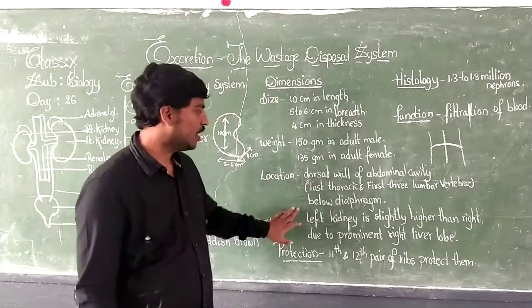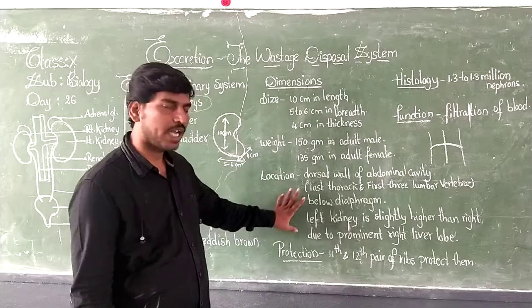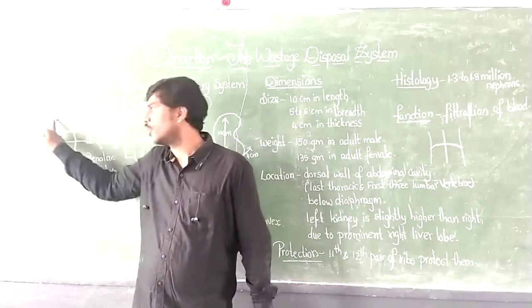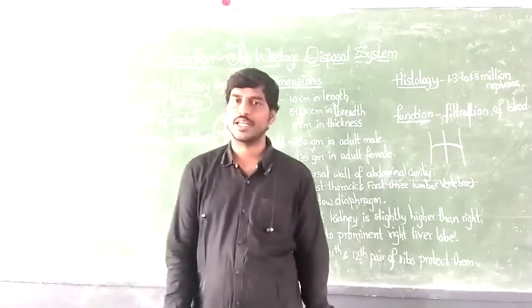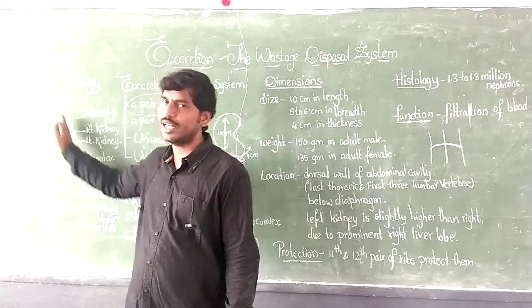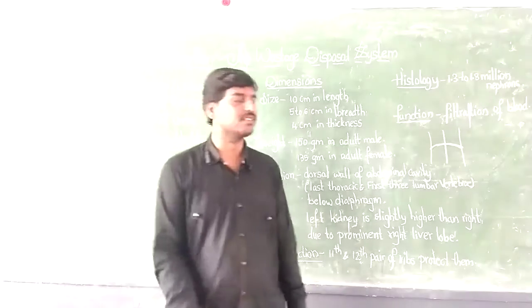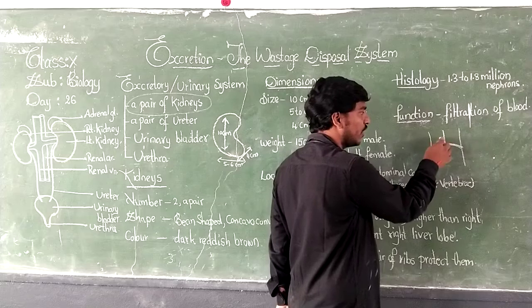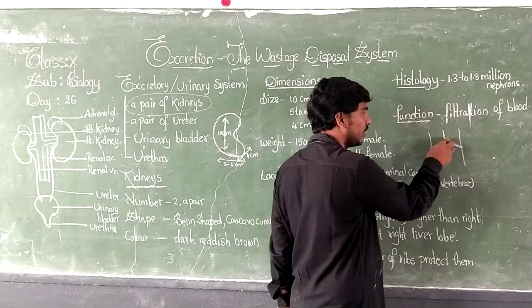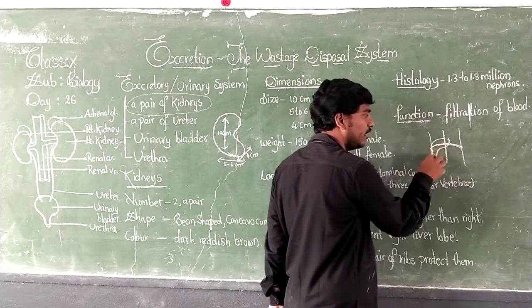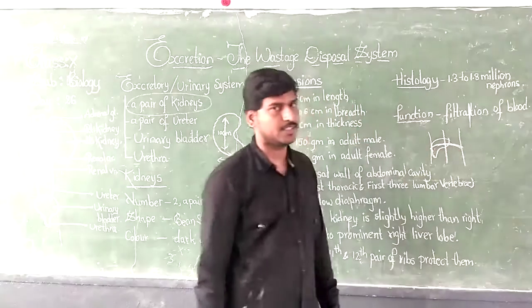So next, when you look at both the kidneys, they are not equally located in their heights. You can see that the right kidney is slightly lower than the left kidney. Why is the right side kidney lower? When you compare, in the front portion you will have the liver, so the right liver lobe is going to be present.